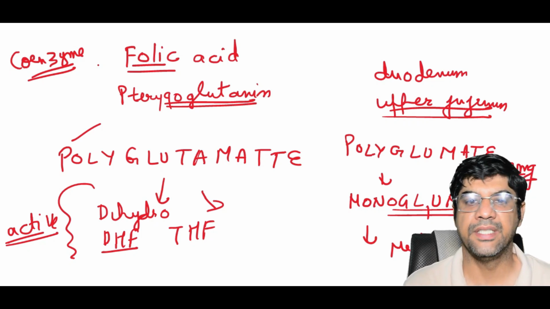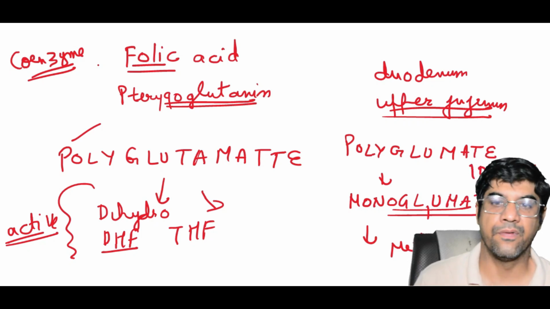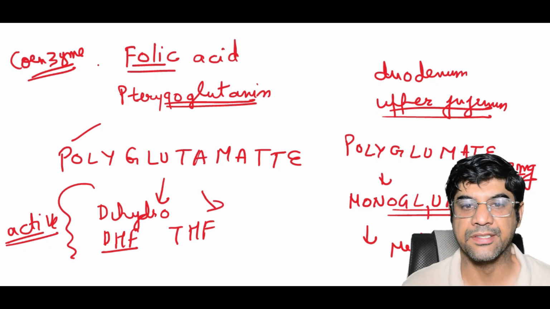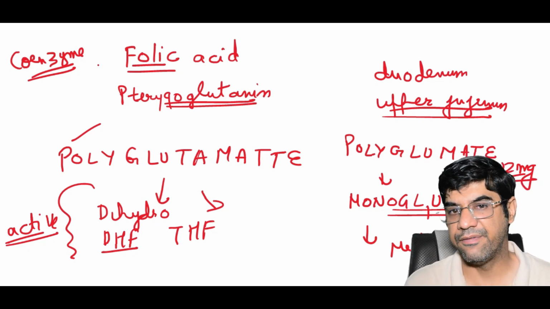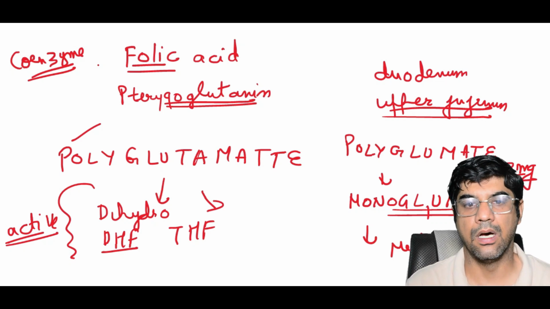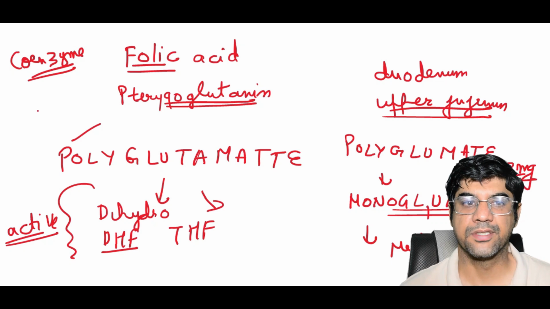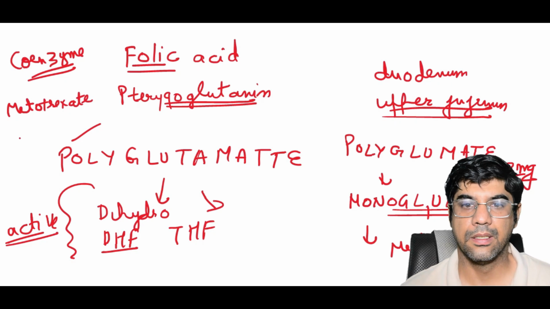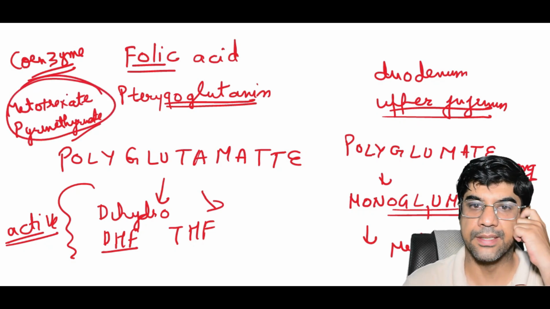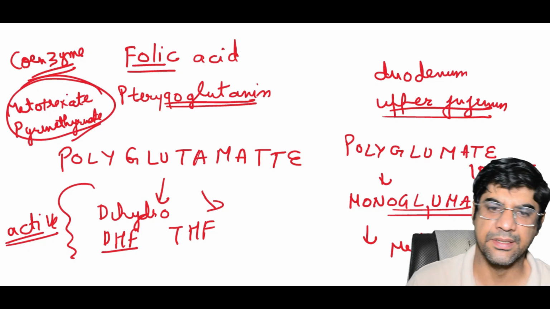Vitamin B12 deficiency can indirectly cause folate deficiency by trapping folate as methyltetrahydrofolate. Drugs that interfere with folate metabolism are methotrexate. Remember these drugs, methotrexate and pyrimethamine, that inhibit dihydrofolate reductase and lead to impaired DNA synthesis.